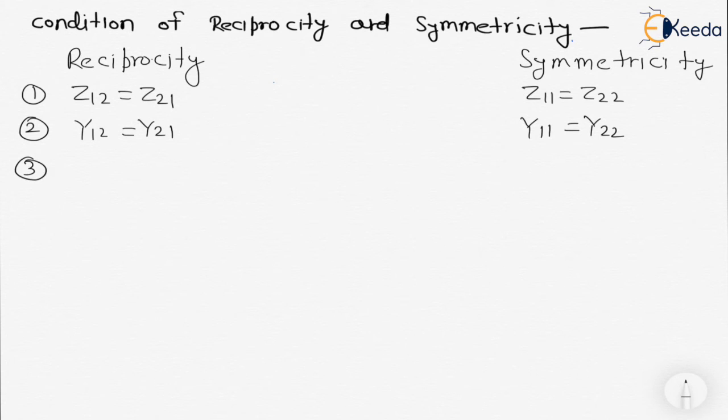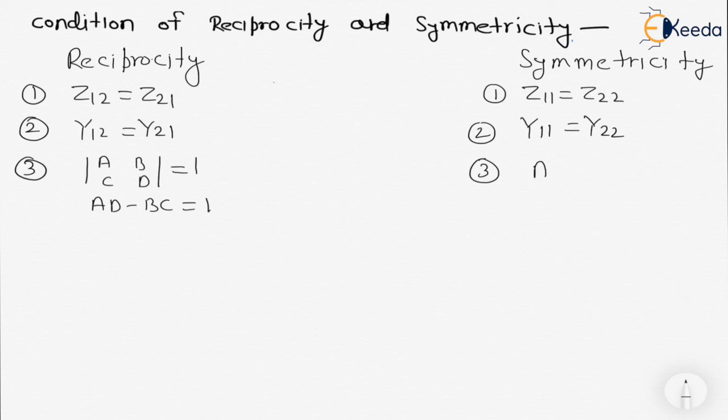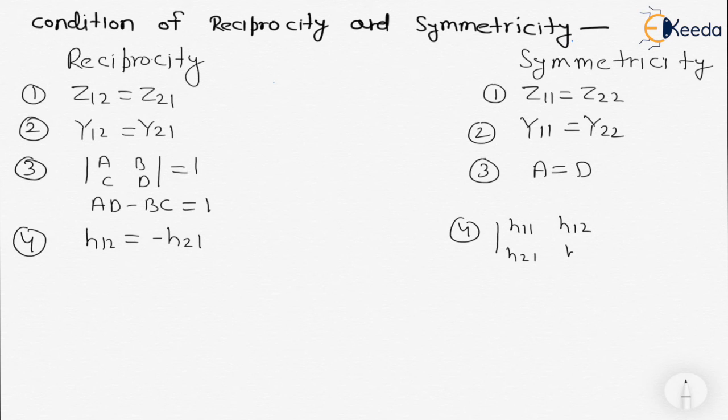Third point, for ABCD parameter, the determinant of the ABCD matrix must be equal to 1, meaning AD minus BC should be equal to 1, and for ABCD parameter symmetricity, the value of A must be equal to D. The fourth point is for H parameter: H12 must be equal to minus H21, and for the symmetricity condition, the determinant of H11, H12, H21, H22 must be equal to 1.